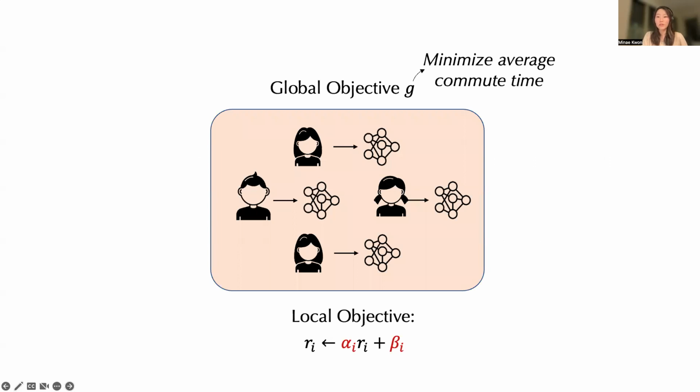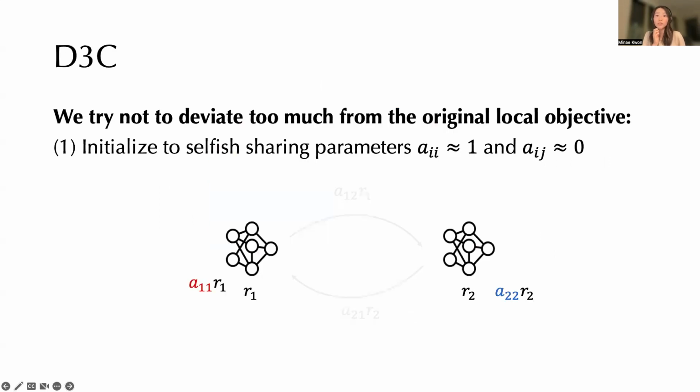We're still missing something though. So in the beginning, I talked about how we want to deviate from our local objectives as little as possible while optimizing for a global one, because we want to respect the original human preferences as much as possible. So we enforce this in two ways.